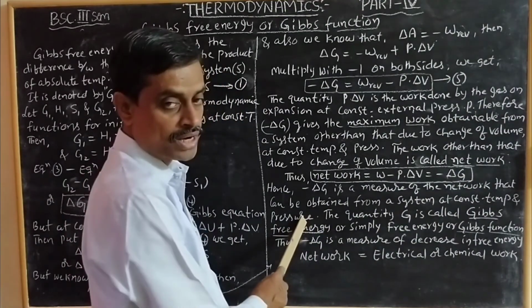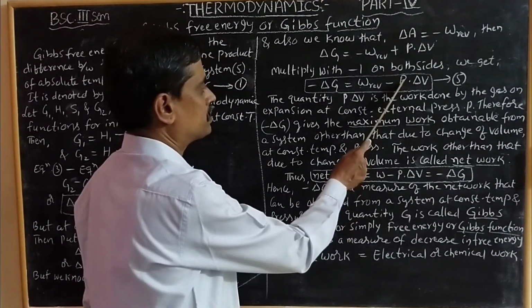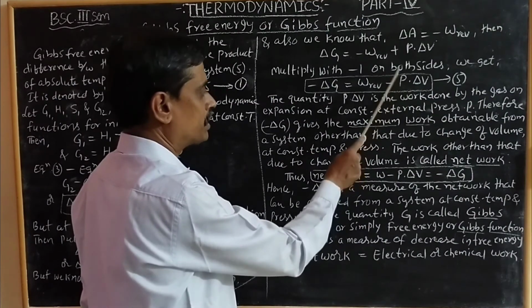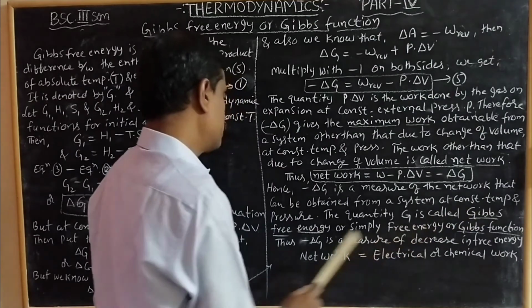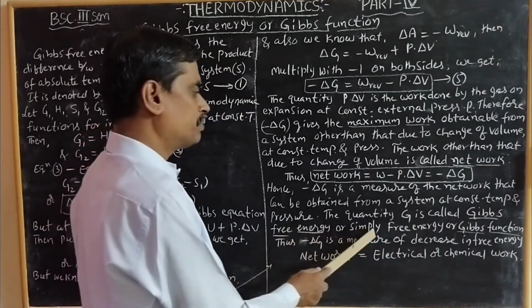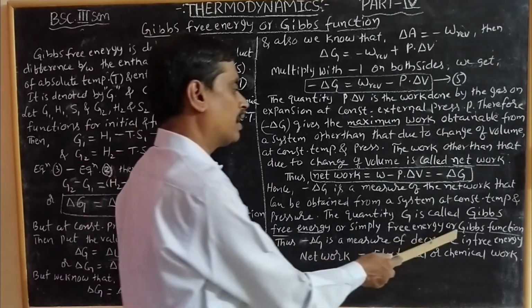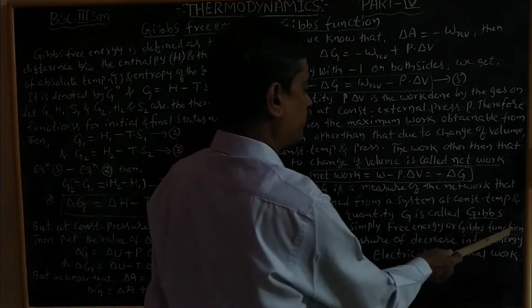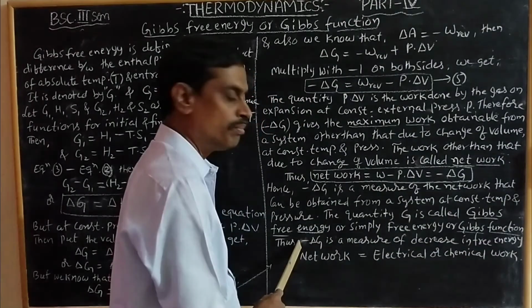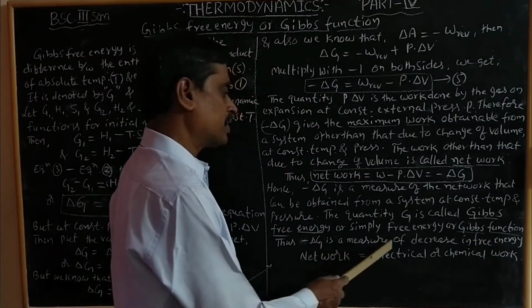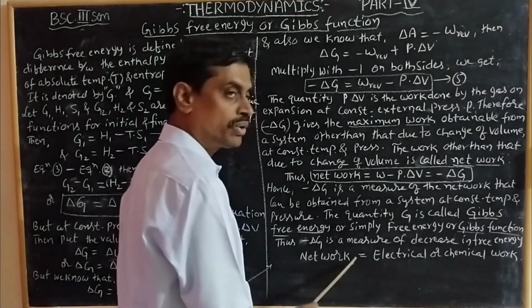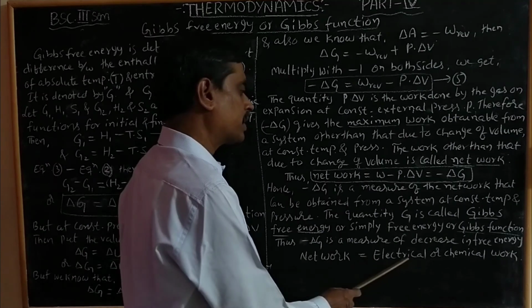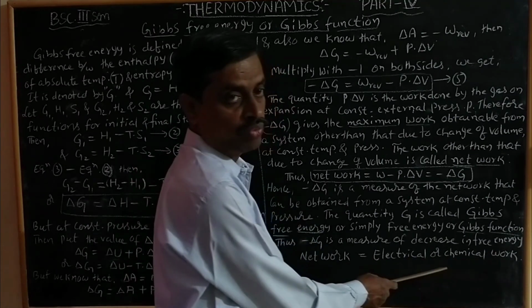The quantity G is called Gibbs free energy or simply free energy, or another name is Gibbs function. Thus minus delta G is a measure of the decrease in free energy. Therefore net work is equal to the electrical work or the chemical work.